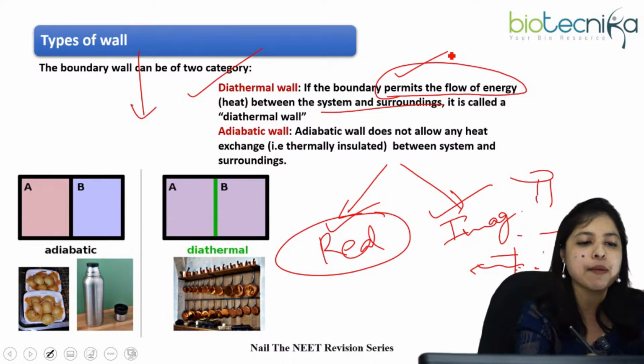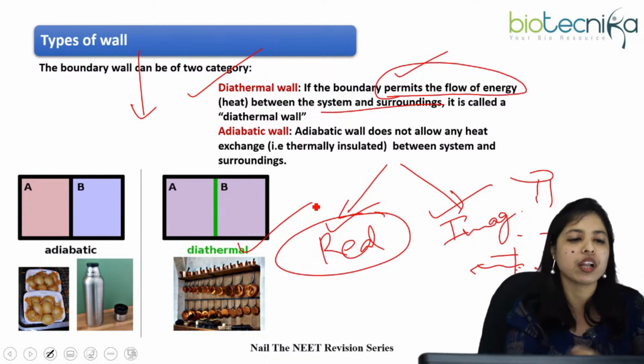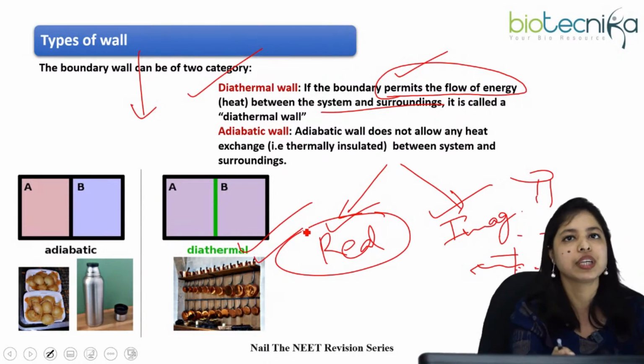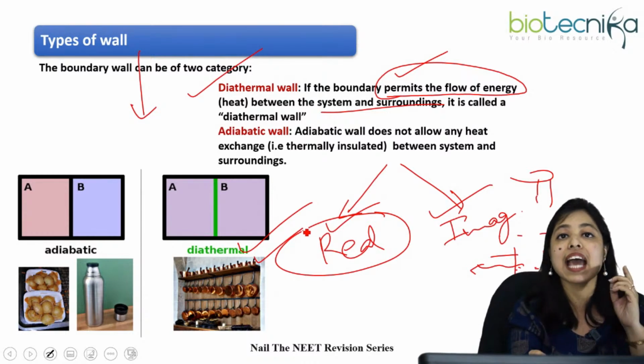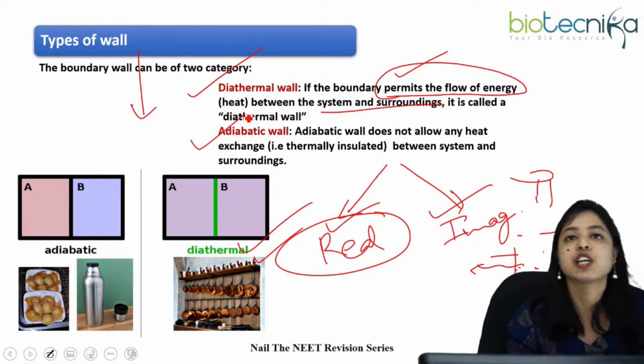Let's take an example, that is utensils. That is a very good conducting material, right? So that can exchange heat between the system and the surroundings. So that is a diathermal wall. Basically, the boundary in that case we can say is a diathermal wall. And there is another classification also. What is that? That is adiabatic wall.